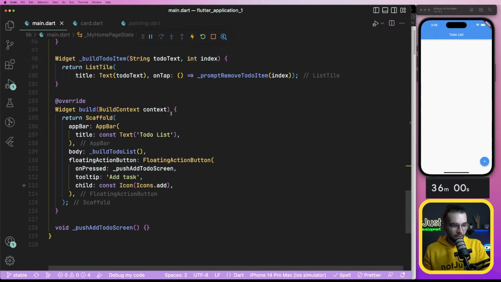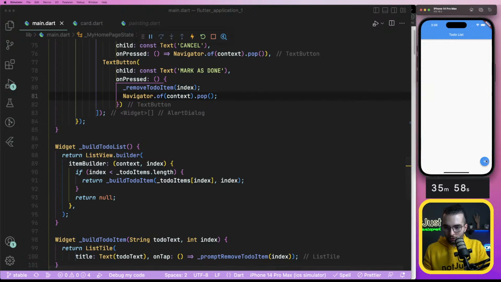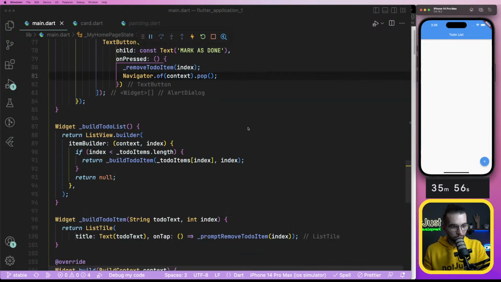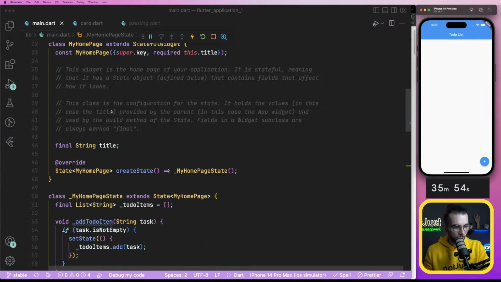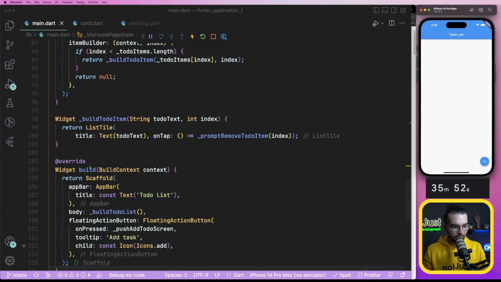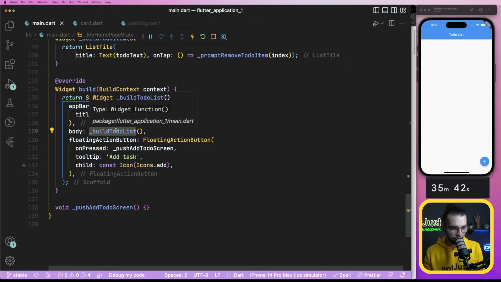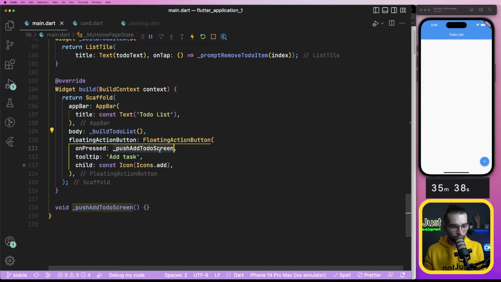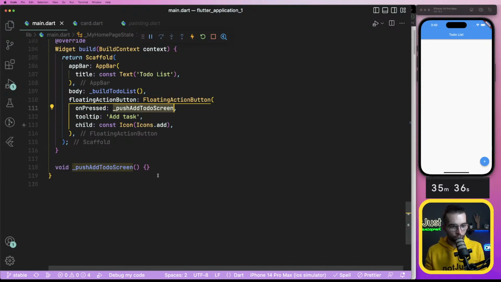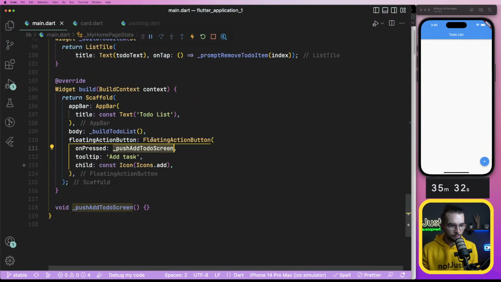And in the build, where do we have a build? Does it do anything with this one? Probably no. As I understood, this build is what creates the home page. It has for the body build to-do list, floating button, add task, and on press push add to-do screen. So that means that here is where everything starts.